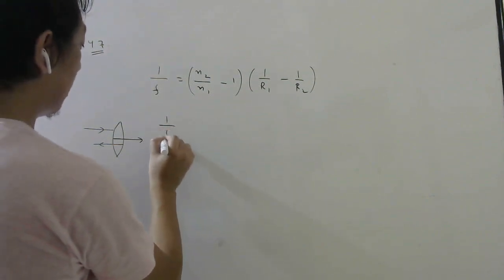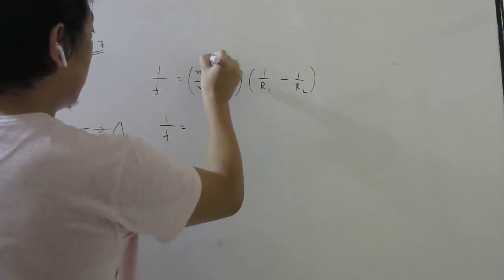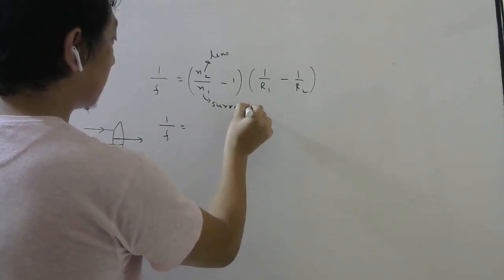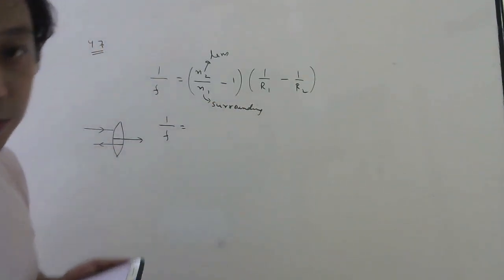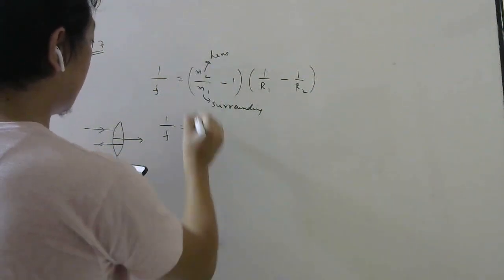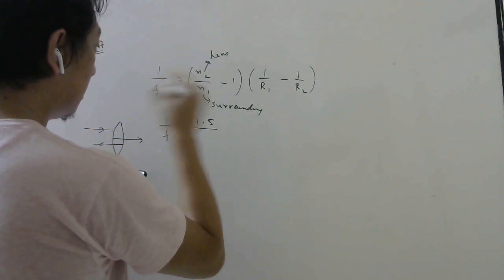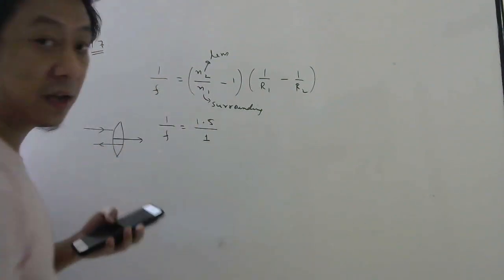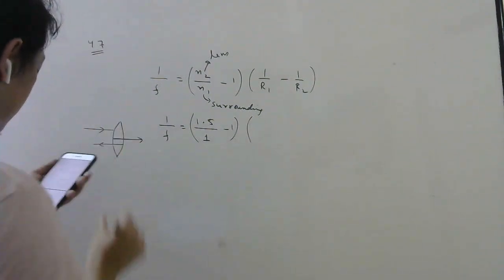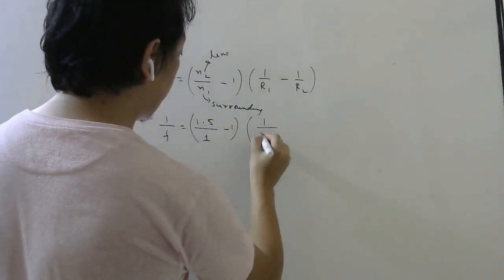So 1 by focal length will be, this belongs to the lens, this belongs to the surrounding medium. Here the lens has refractive index 1.5. Surrounding they have not mentioned, so air I will assume. Radius of the first surface is given 40, so plus 40.